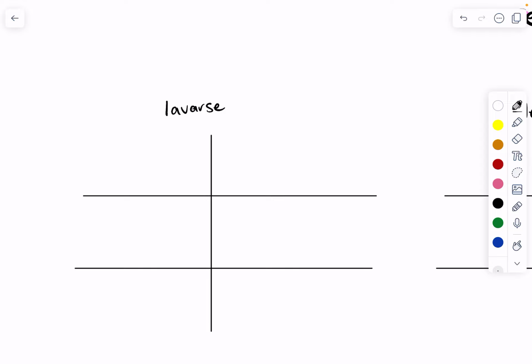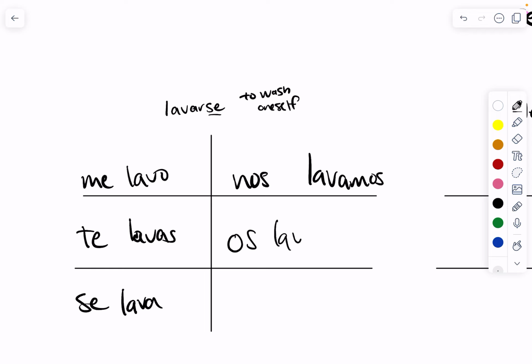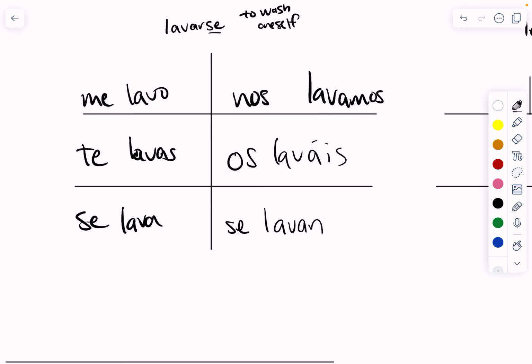For example, lavarse, which means to wash, and then the se part means to wash oneself. So this is when someone is washing oneself. Yo me lavo, tú te lavas, usted, él, ella se lava, nosotros nos lavamos, vosotros os laváis, ellos, ustedes se lavan. Now this is just when the person is washing themselves.